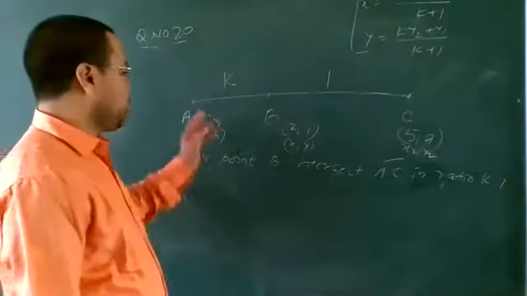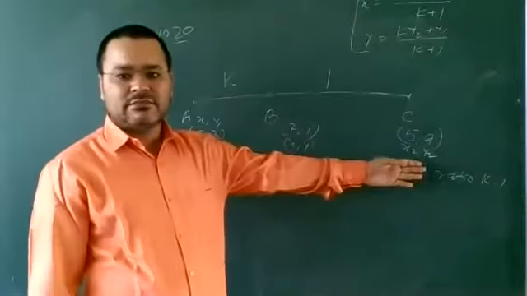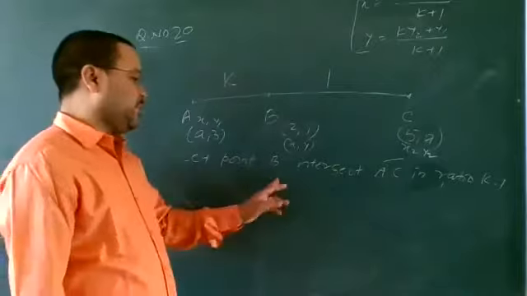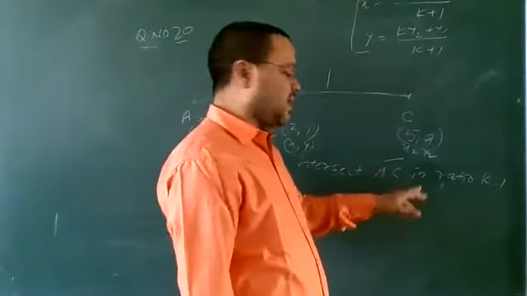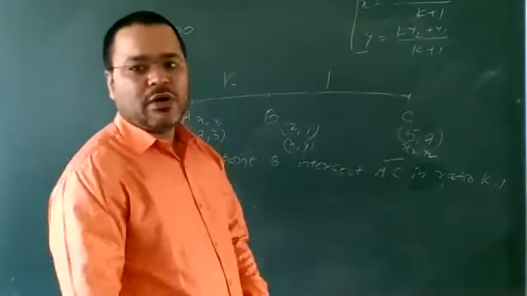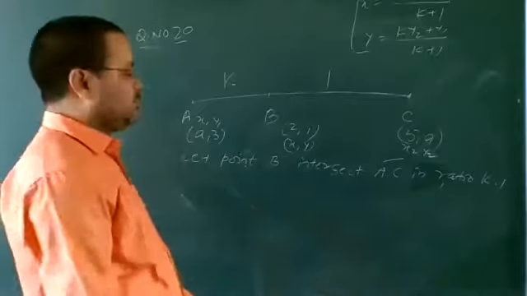What we are doing, just make a line, take three points A, B, C, whose coordinates are given. According to the question, we have to write the coordinates. And here let point B divide the line segment AC in the ratio k to 1. Therefore, what can we write by the section formula?